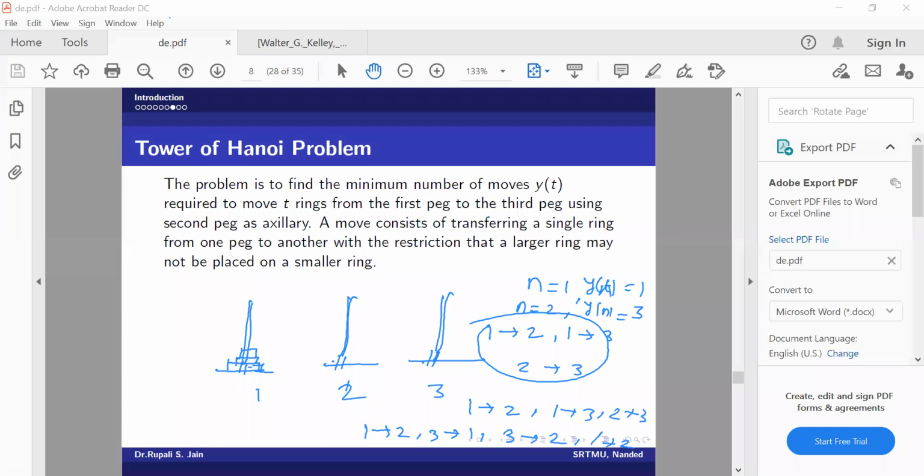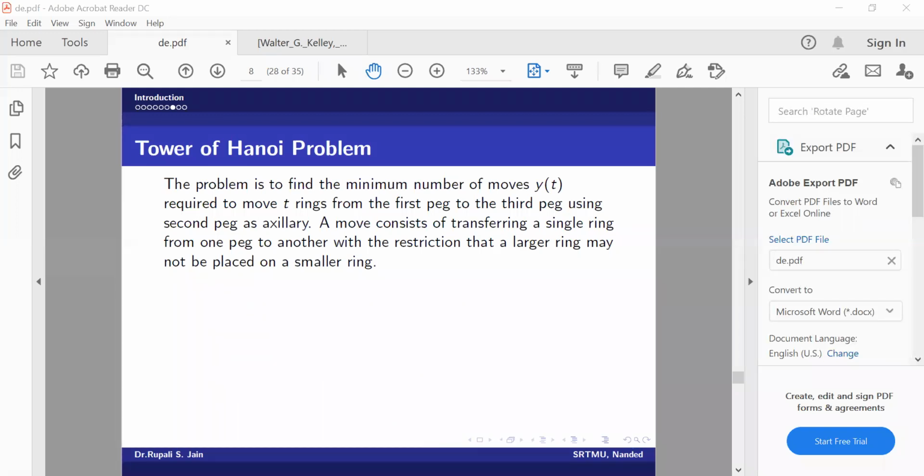Can you see the screen? Yes, ma'am. What you can see? Google Chrome. No. What is Tower of Hanoi, that one? Problem this is it. Okay.